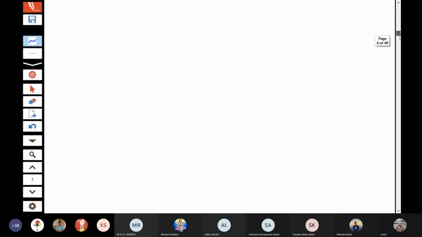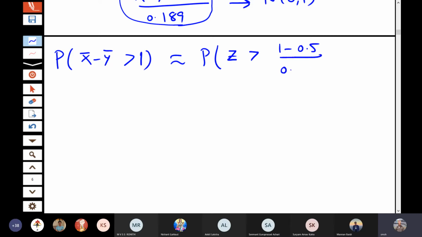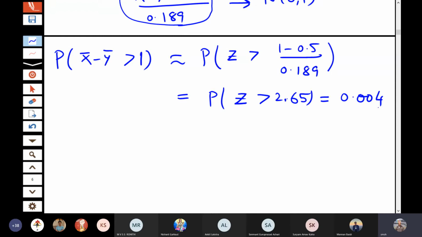So the probability of x bar minus y bar greater than 1, then that is the probability of z greater than 1 minus 0.5 divided by 0.189. So that is approximately the probability z greater than 2.65. So you can see from the tables of the normal distribution, this probability is 0.004.